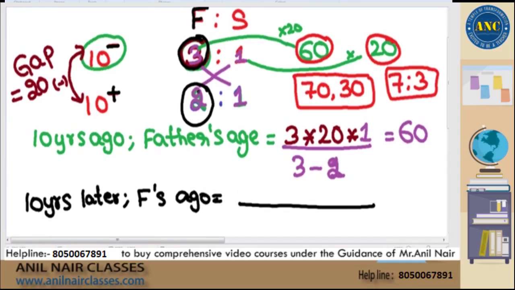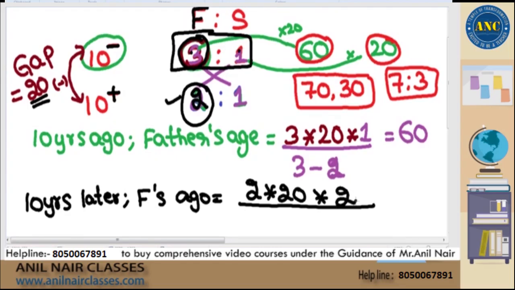10 years later, father's age is 2 according to the ratio. Write down 2. The gap between the years is 20. Write down 20. If you are taking this ratio, take the opposite ratio and find the difference. 3 minus 1 difference is how much? 2. Write down 2. And then do cross subtraction. 3 into 1, 3. 2 into 1, 2. 3 minus 2 is 1. So this is 2 into 20 is 40, into 2 is 80, by 1, 80.